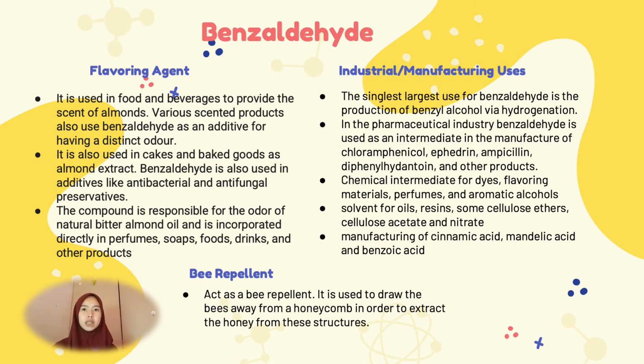Benzaldehyde is also used as a chemical intermediate for dyes, flavoring materials, perfumes, and aromatic alcohol. It also acts as a solvent for oil, resin, some cellulose ether, cellulose acetate, and nitrate. It is also used in the manufacturing of cinnamic acid, mandelic acid, and benzoic acid. Third, benzaldehyde acts as a bee repellent. It is used to draw the bees away from a honeycomb in order to extract the honey.